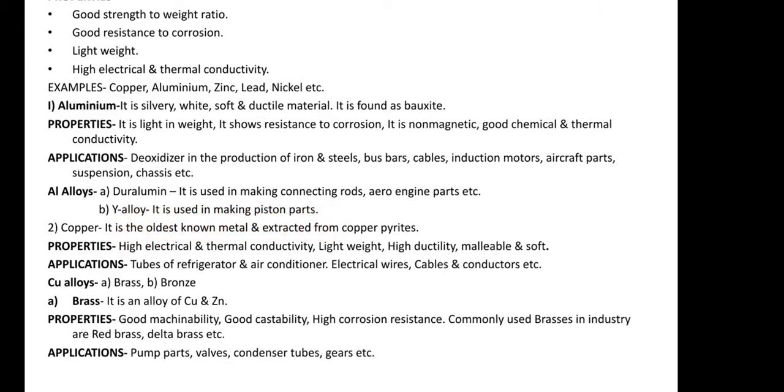Second is copper. First is aluminium, second is copper. It is the oldest known metal and it is extracted from copper pyrite. Copper pyrite is the raw material. From copper pyrites, copper is produced after doing certain processes.